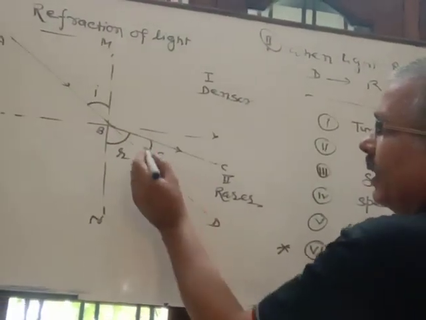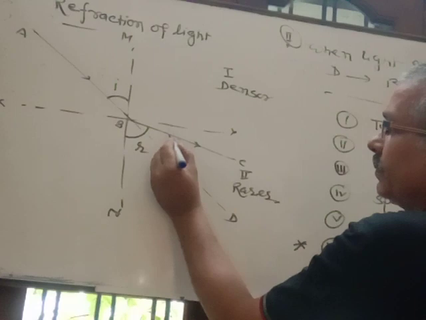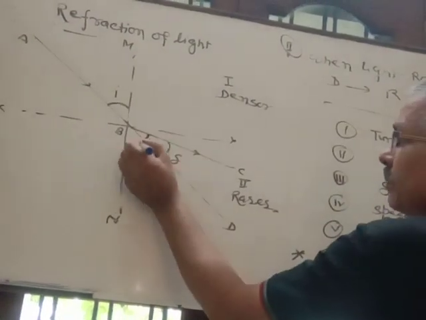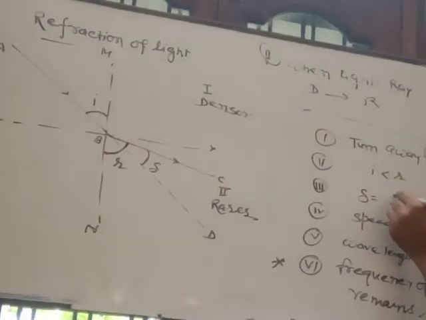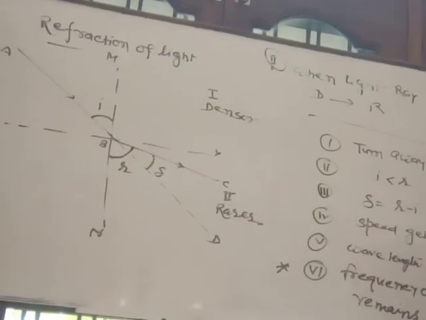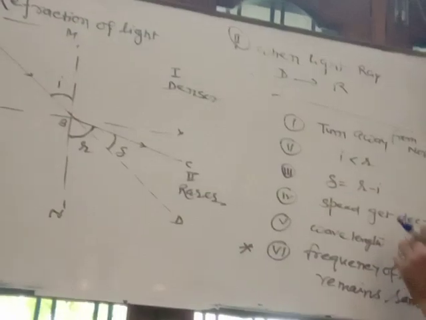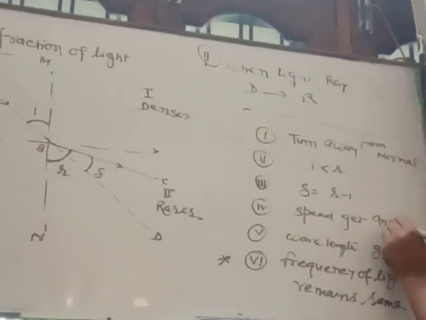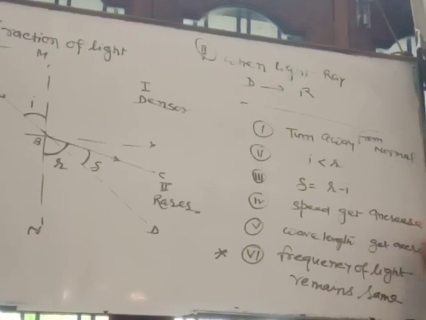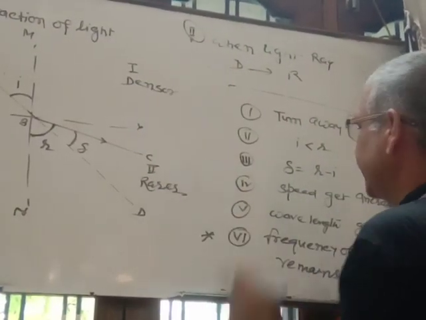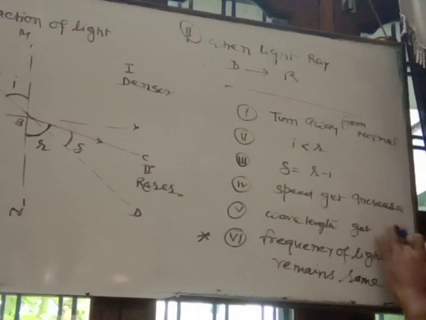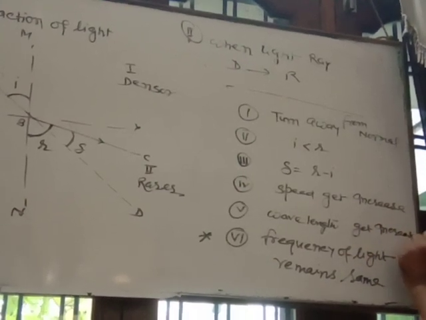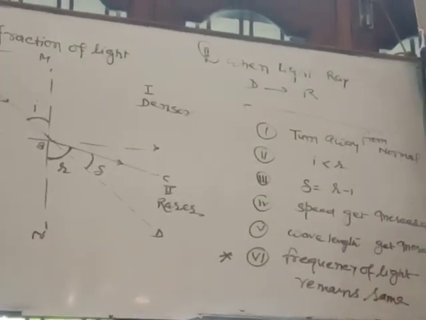And the angle of deviation, delta, is equal to r minus i, since this time r is more. Fourth, the speed of light increases from denser to rarer, and the wavelength of light increases, but the frequency of light remains the same.